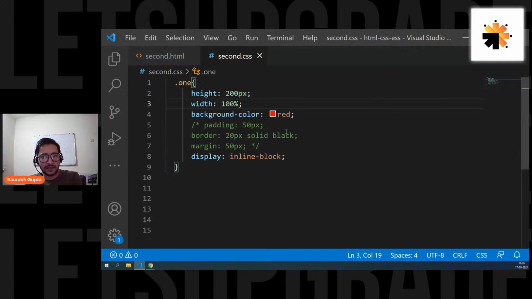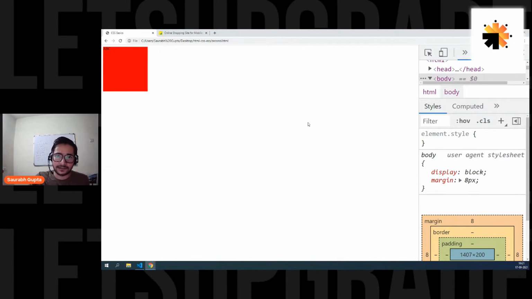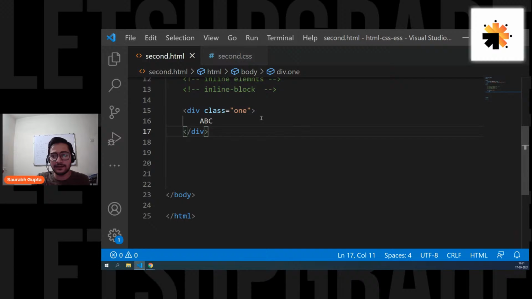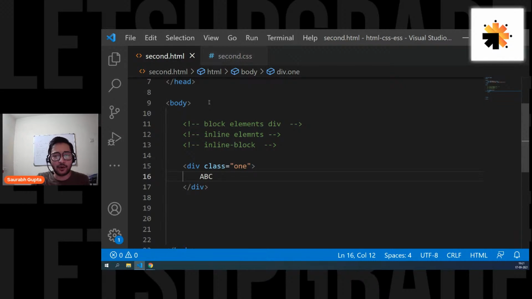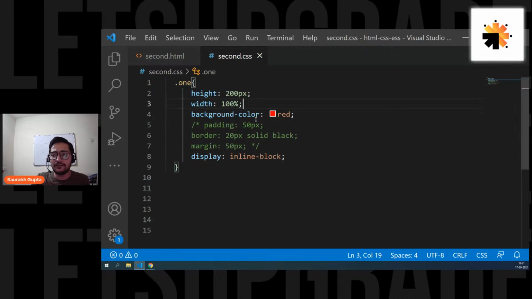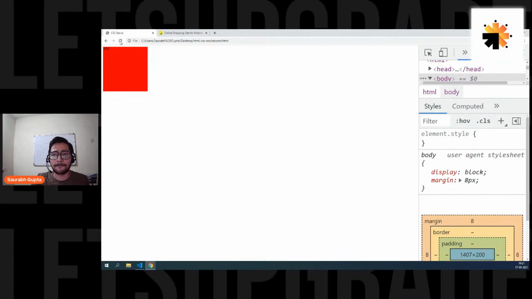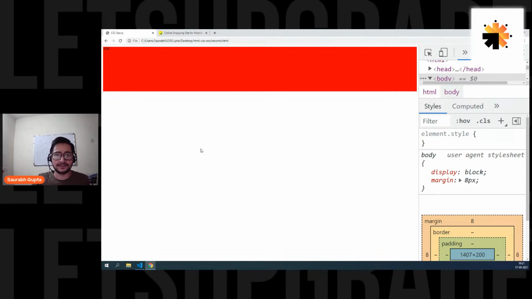So if I give an element a width of 100%, it will take up the whole parent width. Whatever is the width of my parent, I'll take that. For example, in this case, body's width is complete, and this div is the child of body. So if I give this div a width of 100%, see what happens. It takes up the whole width.